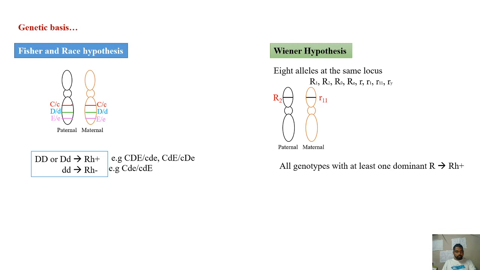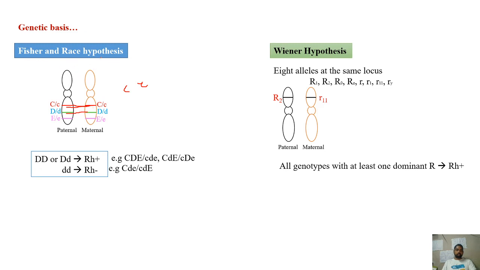In this particular locus, the person can have capital C, small c, or different combinations: capital C capital C, capital C small c, or small c small c. You can write 3 different genotypes with respect to this. The same way for D: capital D capital D, capital D small d, small d small d. And for E: capital E capital E, capital E small e, small e small e. Like this you can write 3 different genotypes with respect to each pair of alleles.